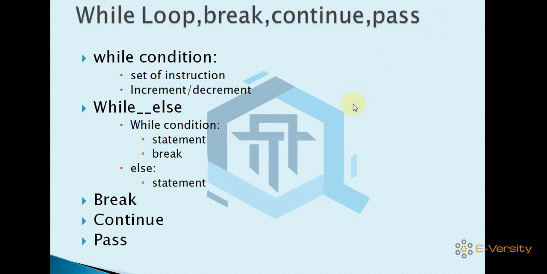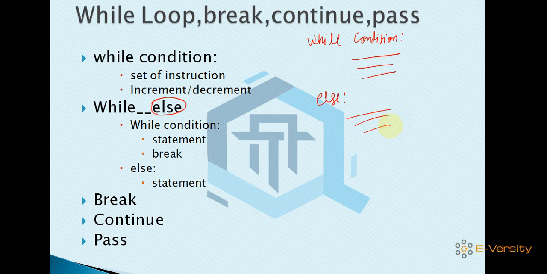Fine. Another thing: while loop has one specialty in Python, you can use else with the while. In other programming languages, else is only used with if, but you can use else in while. If the condition is true, then the instructions are executed. If the condition is false, what happens? If the condition is false, you can write an else part.